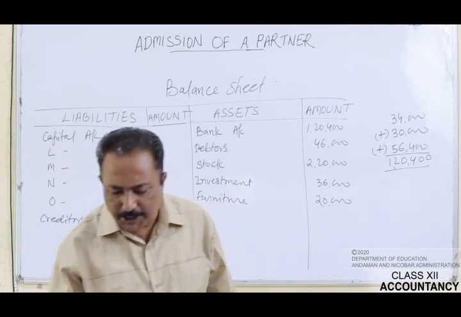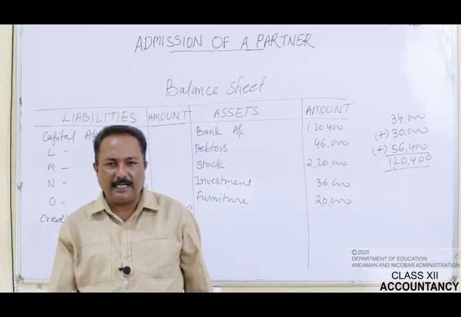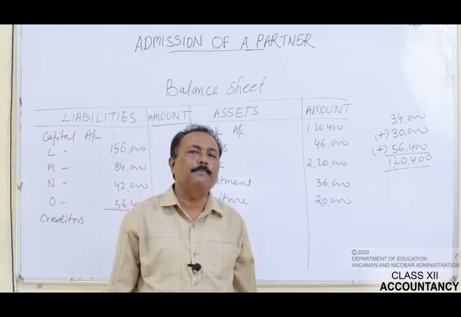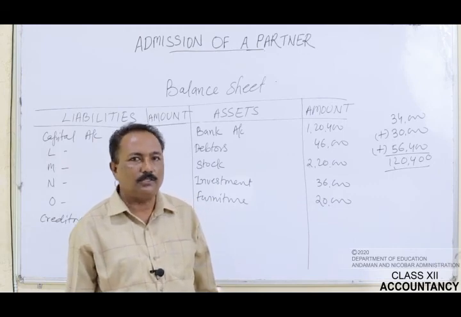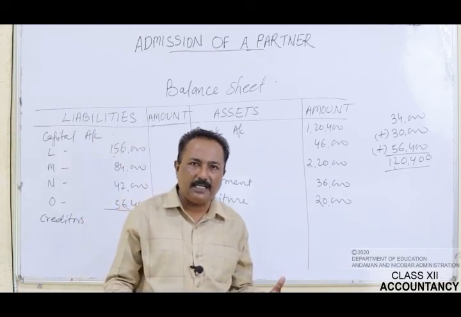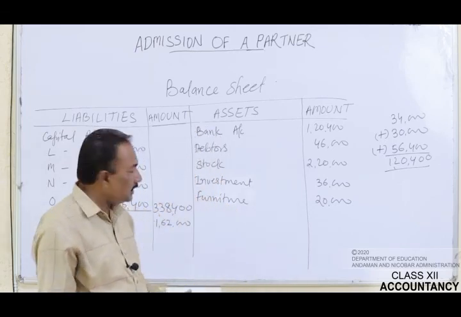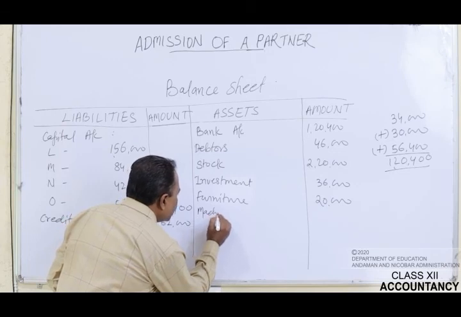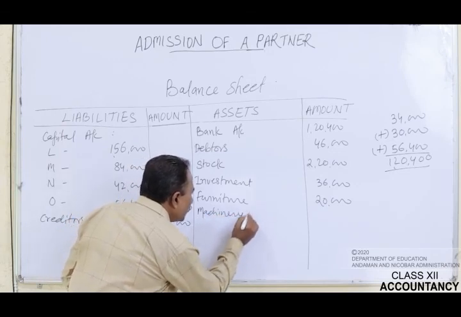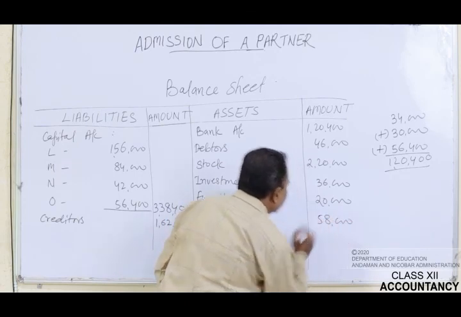The value of the machinery given in the old balance sheet is rupees 70,000, and in the additional information, see point number 4, machinery will be reduced to rupees 58,000. So the new value of the machinery is rupees 58,000, that we will have to record here.